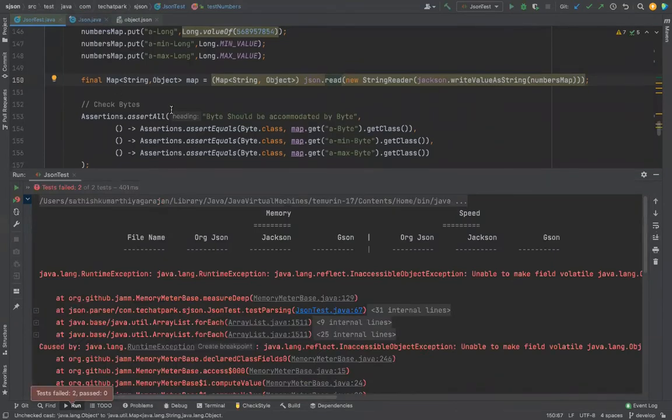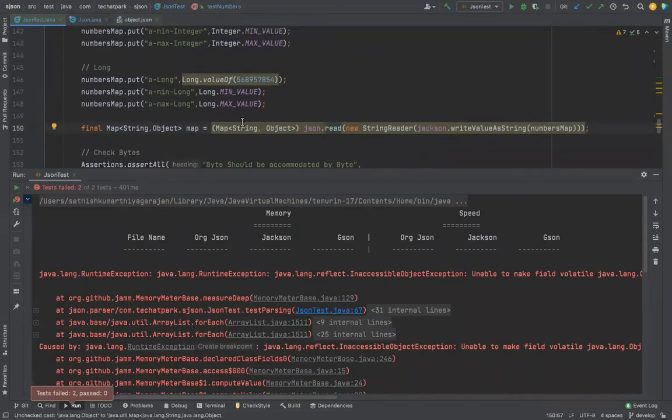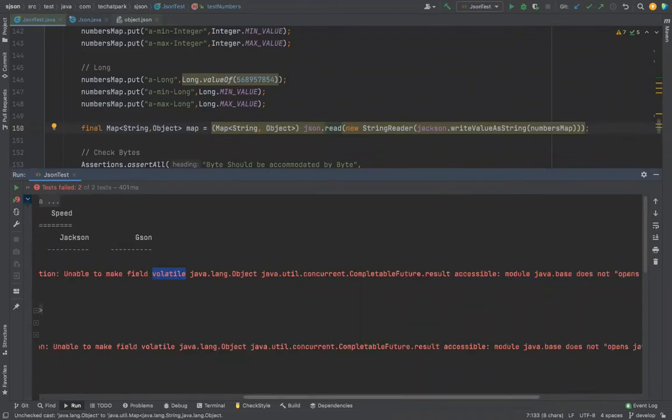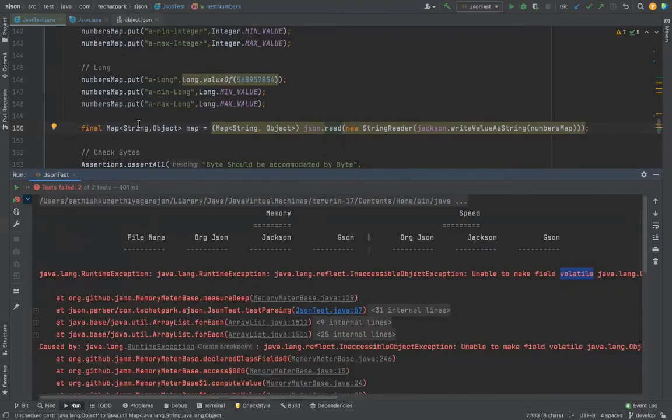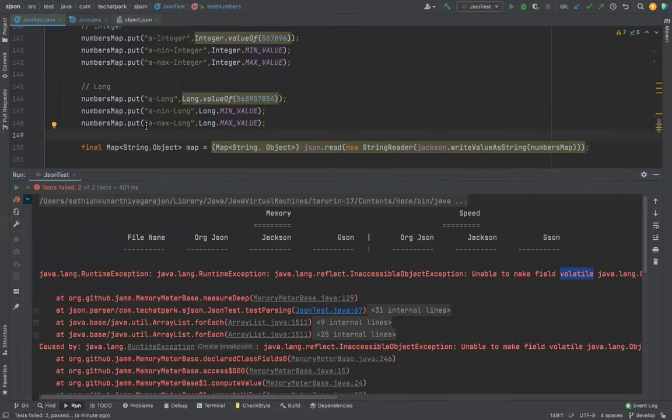The problem is we are analyzing memory, and when you are analyzing memory, this guy creates an error: unable to find volatile field. What is a volatile field? In case of multi-threading, it will have only one copy. Every thread will not have its own copy. Oh, okay, good.